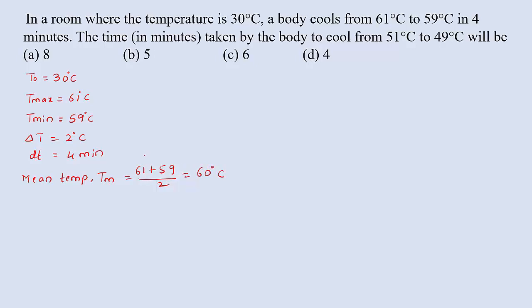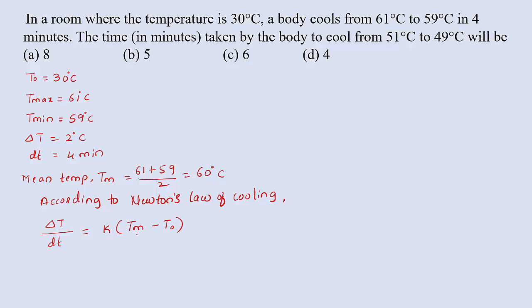There are two cases, and this is the first case. According to Newton's law of cooling, let us consider the equation delta T divided by dt is equal to K into (Tm minus T0).